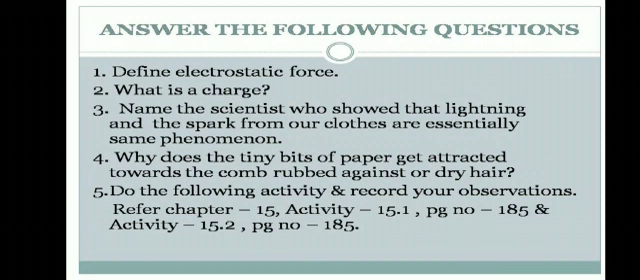Answer the following questions. Define electrostatic force. What is a charge? Name the scientist who showed that lightning and the spark from our clothes are essentially the same phenomenon. Why do the tiny bits of paper get attracted towards the comb rubbed against your dry hair? Do the following activity and record your observations. Refer chapter 15, activity 15.1, page number 185 and activity 15.2, page number 185.